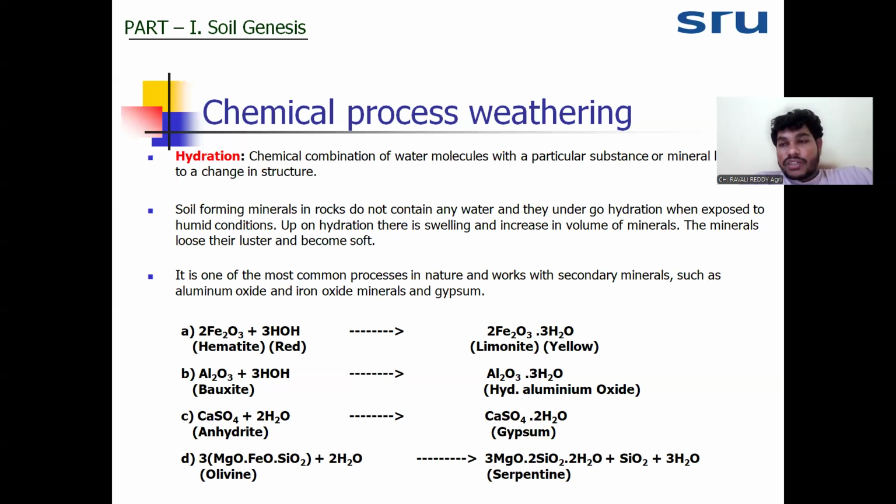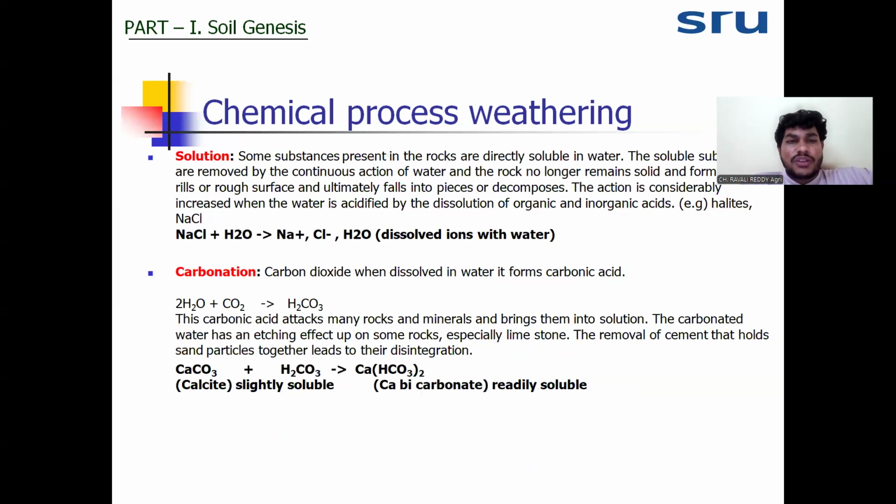For example, in the formation of gypsum, calcium sulfate will react with water molecules. The attachment of water molecules to any mineral is called hydration. The hydration will form a new mineral, that is gypsum. Okay, this is again an important process for the formation of new minerals.